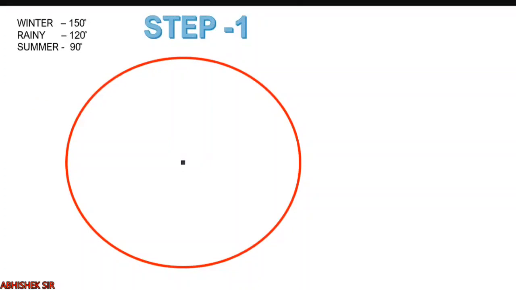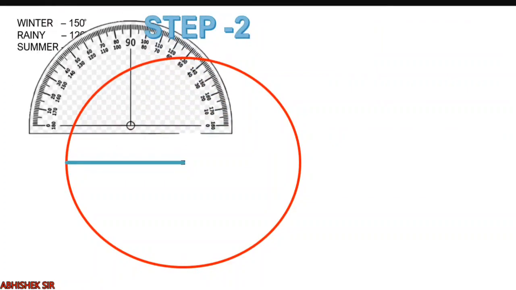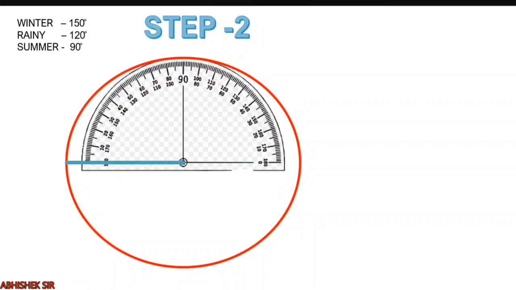Step 1, draw a circle of appropriate radius, large enough, right? So first step is, you see the center over here and you draw a random radius. This radius, this line will be our starting point. So radius and center are to be known. Then we have to use a very important instrument that is called a protractor. You keep the protractor properly so that its center touches the circle center, and you see carefully, from here we will be measuring the angle.